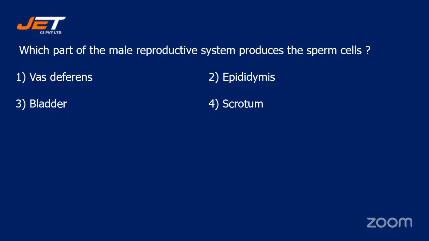And your options are number one, vas deferens, number two, epididymis, number three, bladder, number four, scrotum. Come on, students, hurry up.